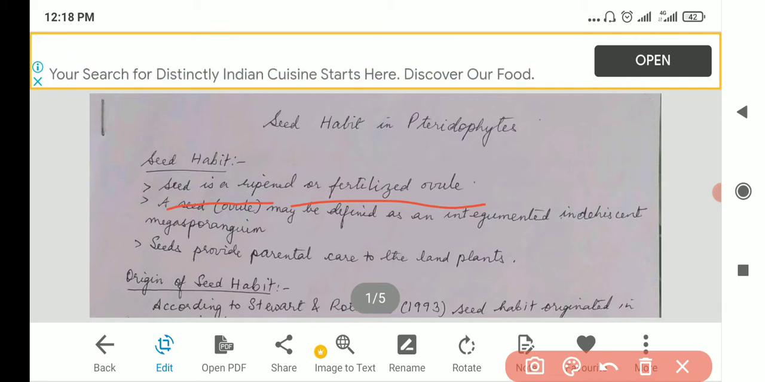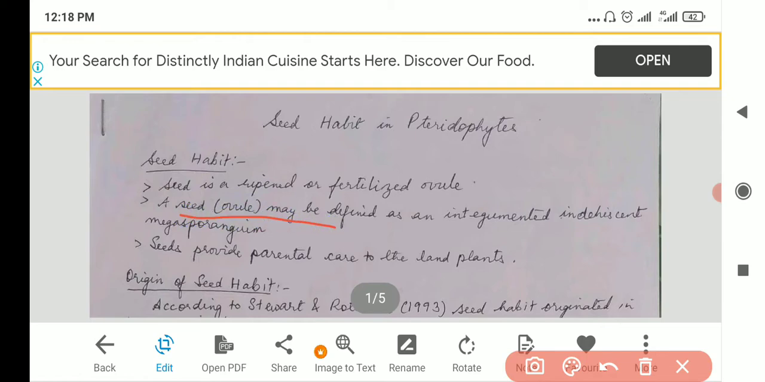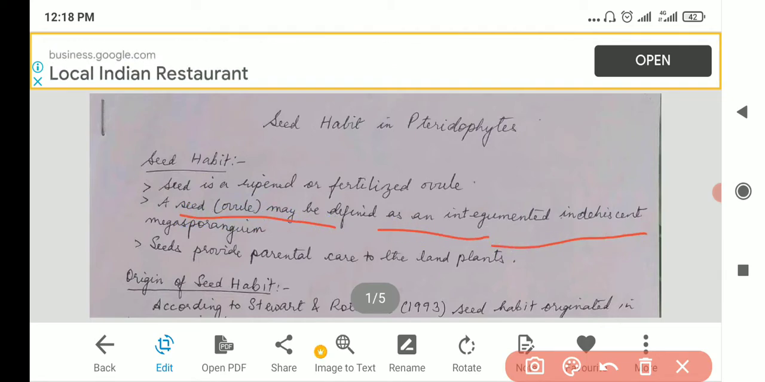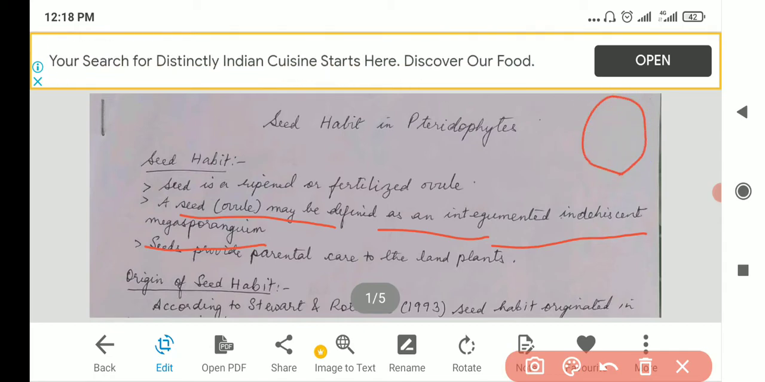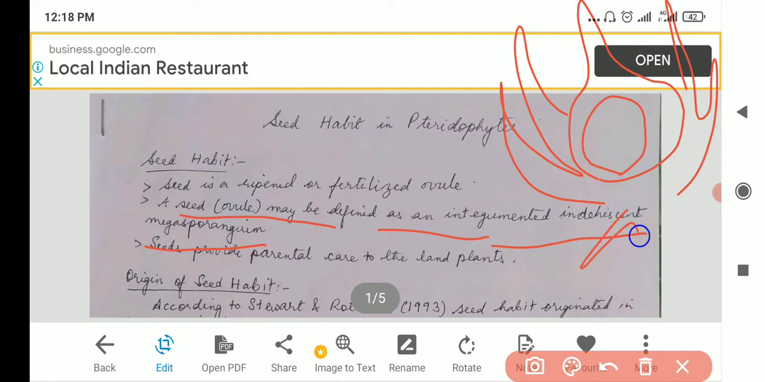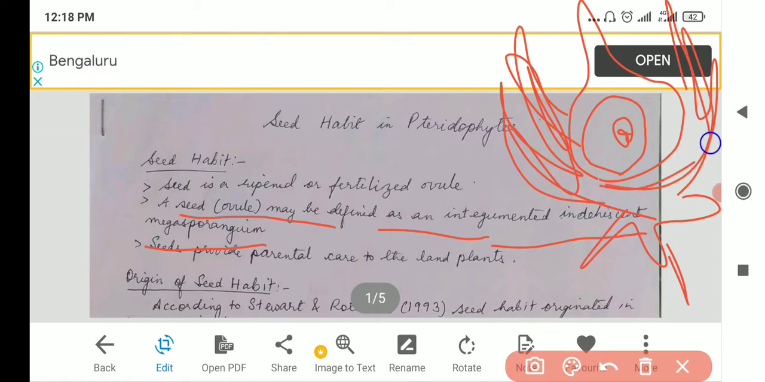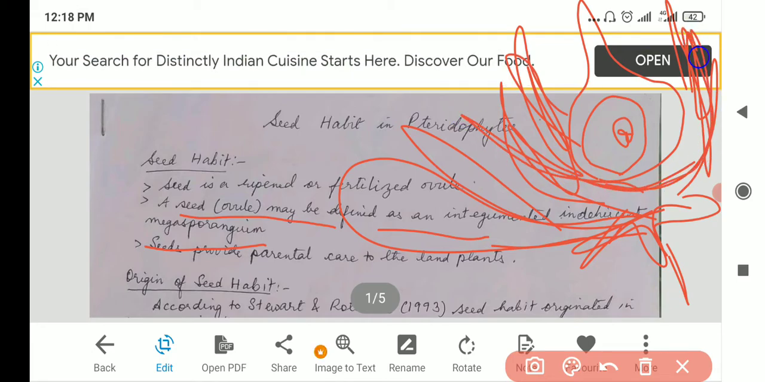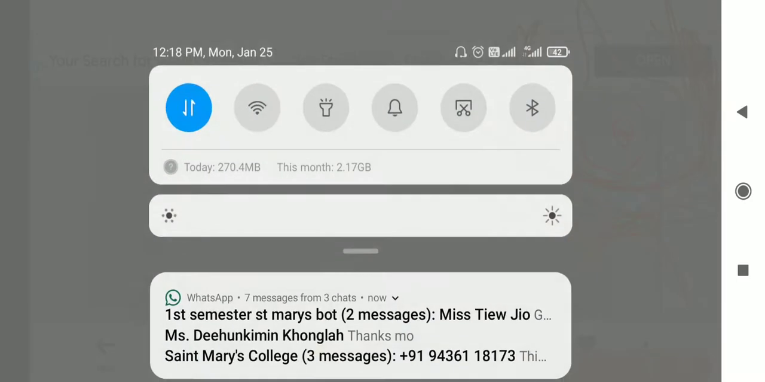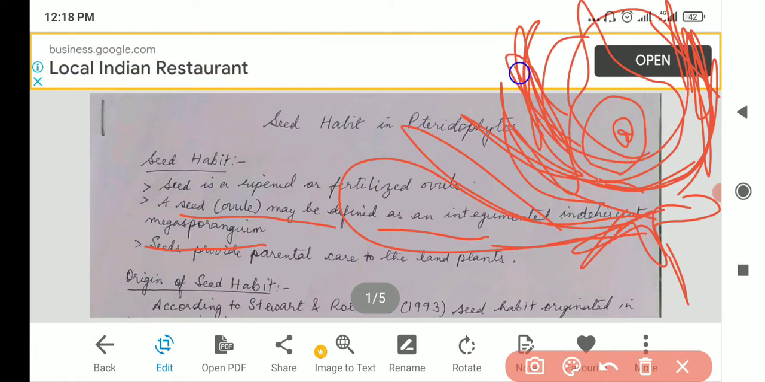Very easy, no? Then a seed may be defined as an integumented, indehiscent megasporangium. So megasporangium is the female part, right? Just try to remember your flower. Suppose this is the ovule, this is the stigma. Aren't these the integuments? If this is the flower, this is the calyx, this is the corolla. When we used to draw the parts of the flower, we used to draw these integuments. So isn't the entire female part inside these integuments?